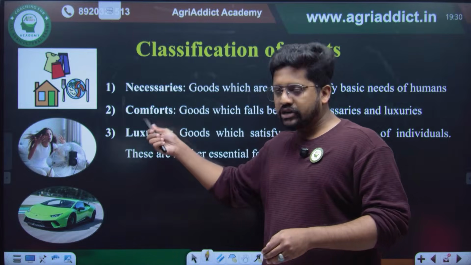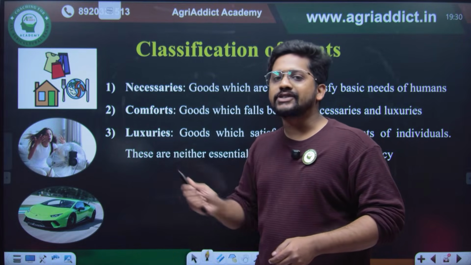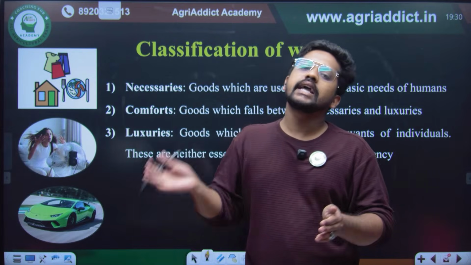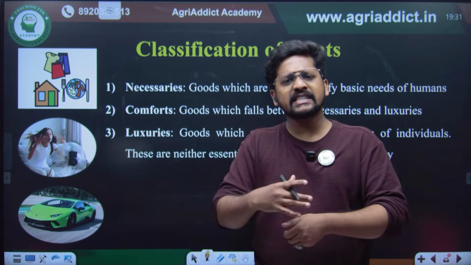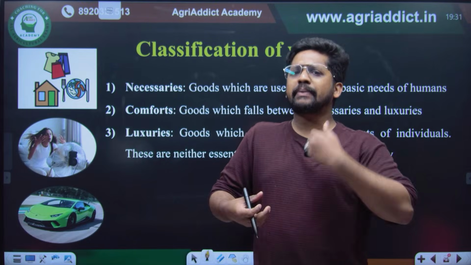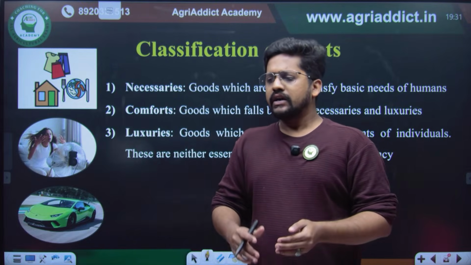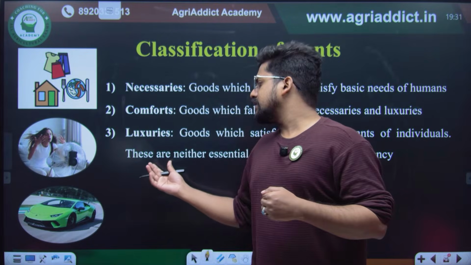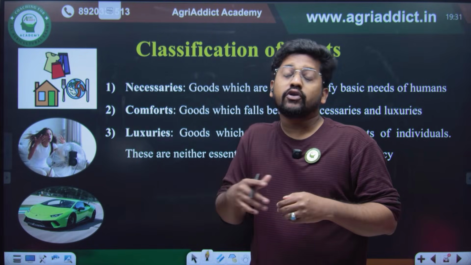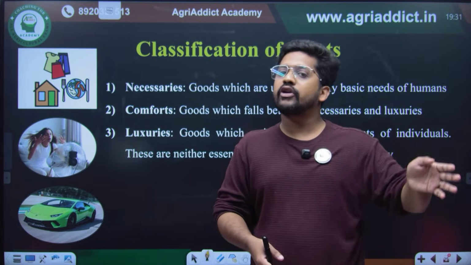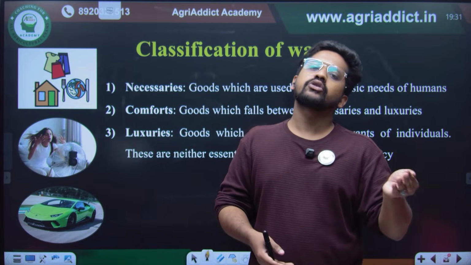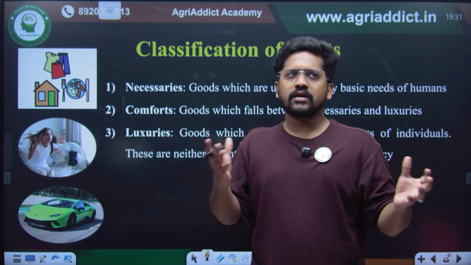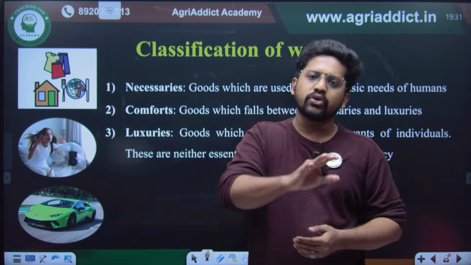Second one is comforts, we will come to that. Third one is luxuries, anything which, even without that, you can live, but at the same time you will be purchasing it. Why? Because you will be having a prestigious status in the society. If you want to use a mobile phone, you can just go for a normal 20,000 or 25,000 smartphone, which actually has almost all the characteristic features which you require.